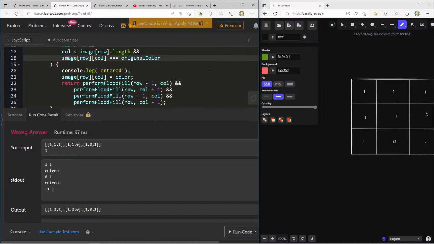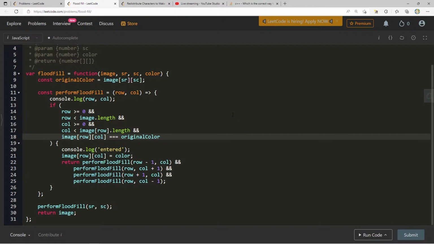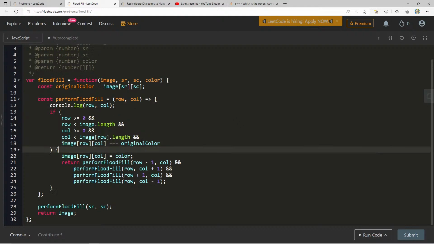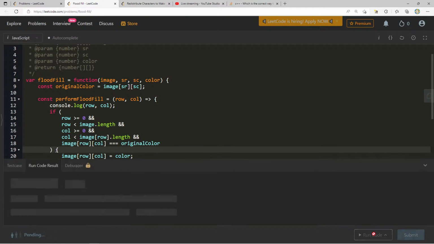Console log entered, image row column equals color. That's bizarre. Console.log row column. Run this again and just let me see.